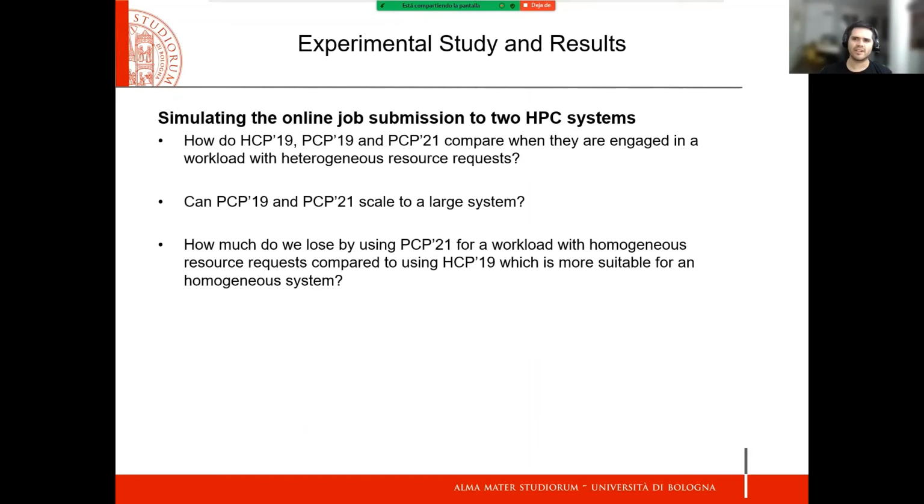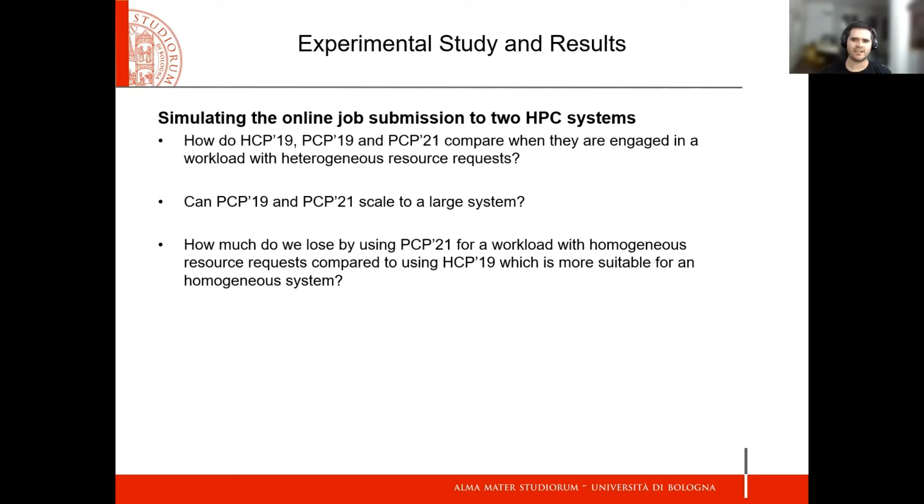To evaluate the significance of our approach, we conduct an experimental study by simulating an online job submission to two HPC systems. We try to find answers to the following questions. How do PCP19, HCP19, and PCP21 compare when they are engaged in a workload with heterogeneous resource request? Can PCP19 and PCP21 scale to a large system?